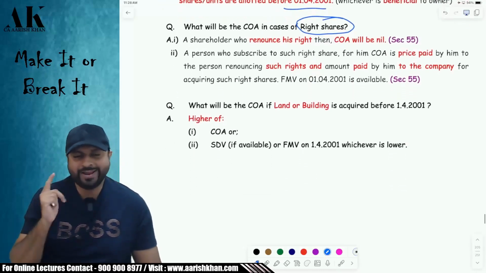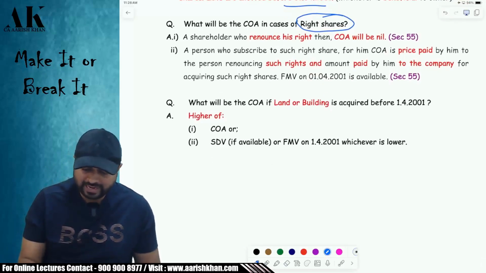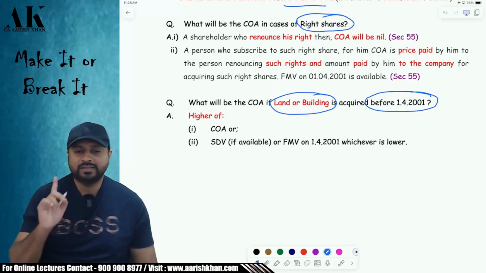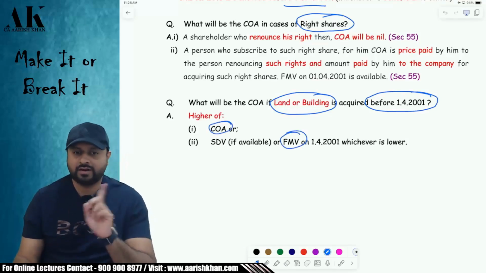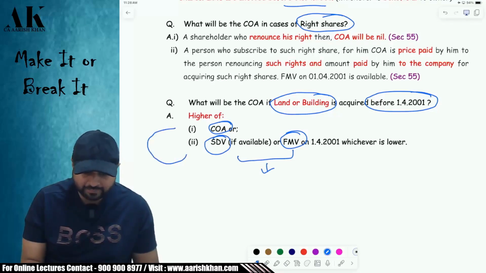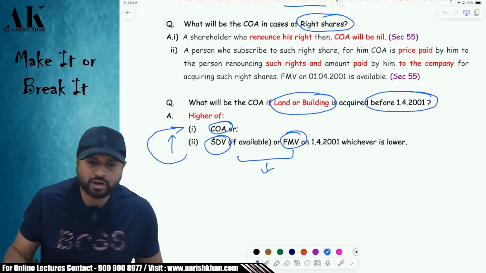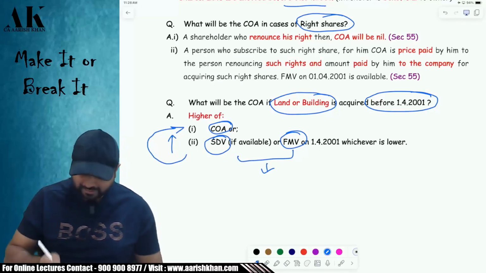Next one, very important point. ICAI's favorite cost of acquisition point. If a land or building is acquired before 1/4/2001, then you will not directly compare the cost with FMV on 1/4/2001. Never ever. First, you have to compare the stamp duty value and FMV, and whichever is lower, then you will compare with the cost of acquisition, and then whichever is higher. This is only applicable for land and building.